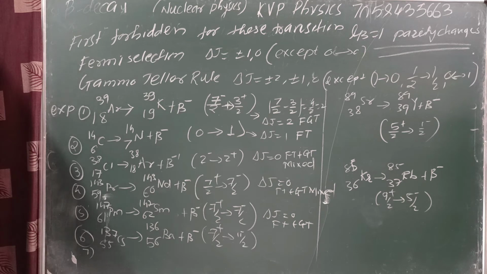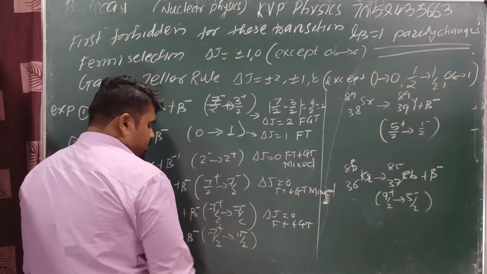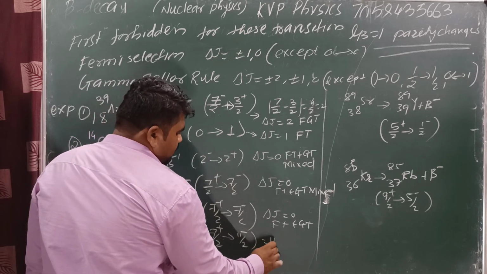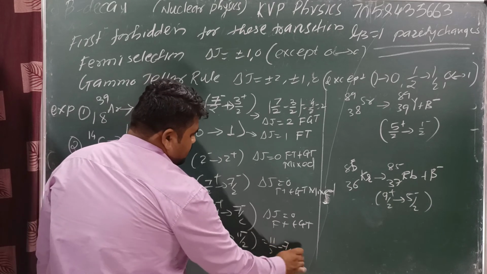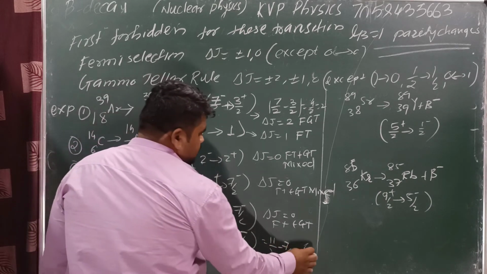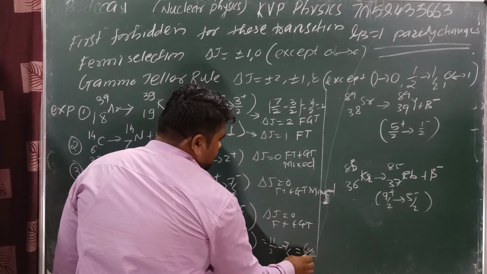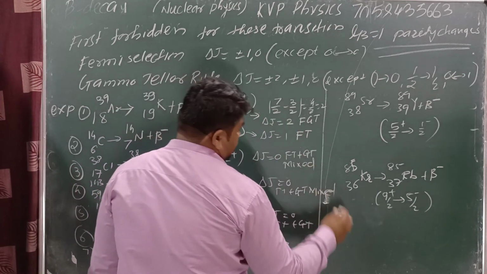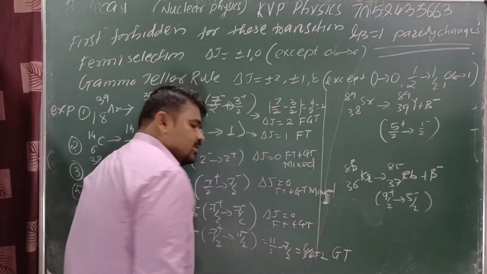Next example is 55, 137: 7/2, 11/2 plus to 7/2 plus, and 11/2 minus to 7/2 minus. 11/2 minus 7/2 is 4/2, which is equal to 2. Getting 2 is only for GT transition.